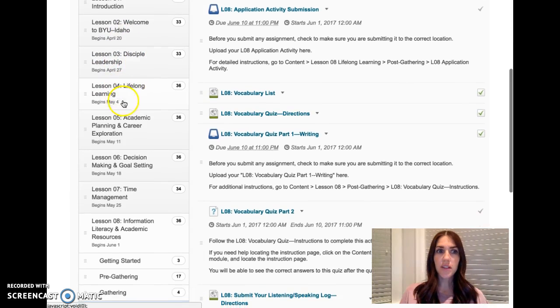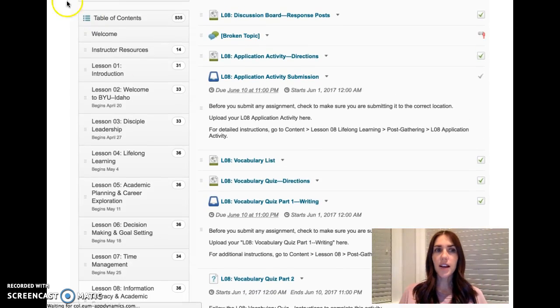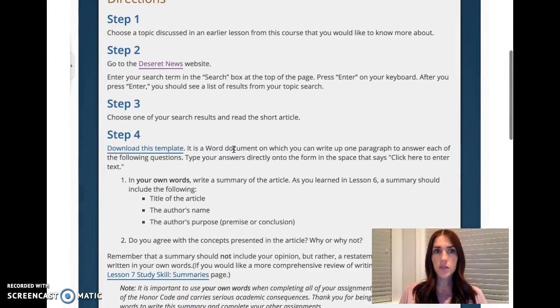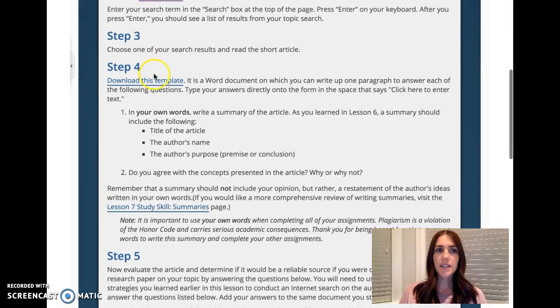Disciple leadership, lifelong learning, academic planning, career exploration, decision making and goal setting, and time management. So look for something within those topics that you want to learn more about by reading an article from the Deseret News. It's a newspaper. So it explains that you'll download the template and it tells you where it has a link to the website you need to go to find your article. Then you're going to answer questions on the template about your article.